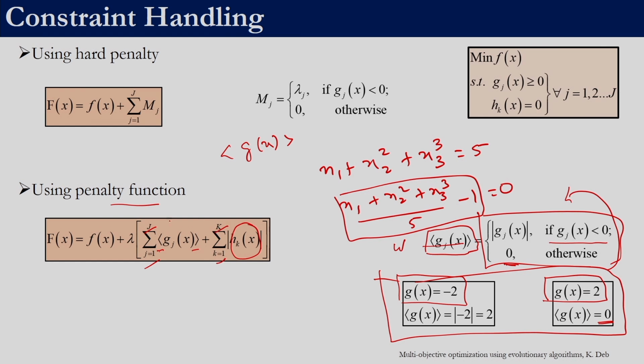So the violation in each is to be added to the objective function with an appropriate lambda value. This is either lambda or Rm, and that is how we determine the fitness function value. So here it has to be for j is equal to 1 to J and for k is equal to 1 to K. So the number of inequality constraints and equality constraints need not be same. For equality constraint we are using this index k, for inequality constraints we are using this index j.